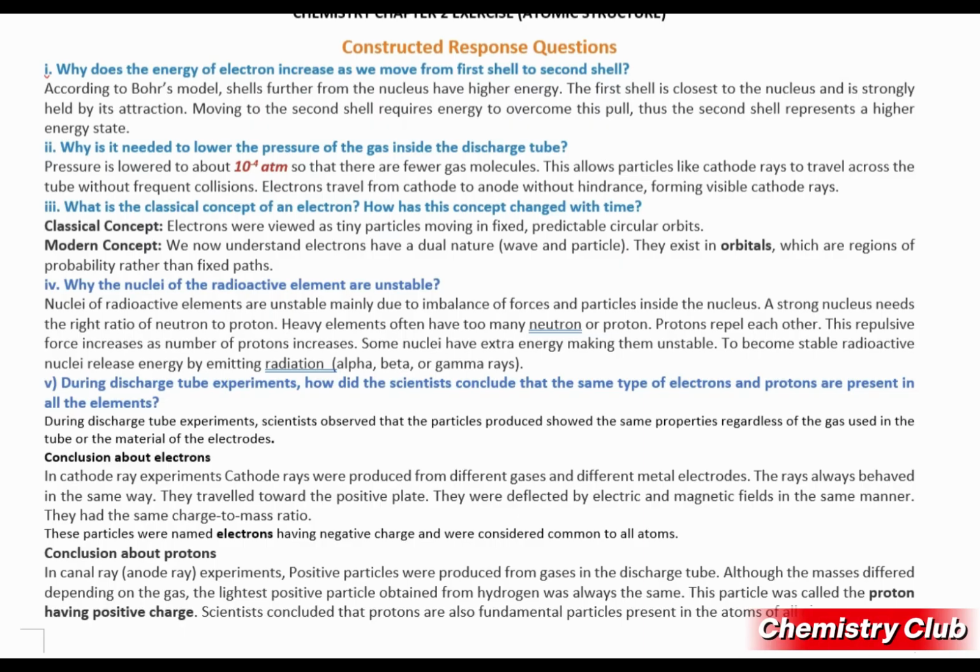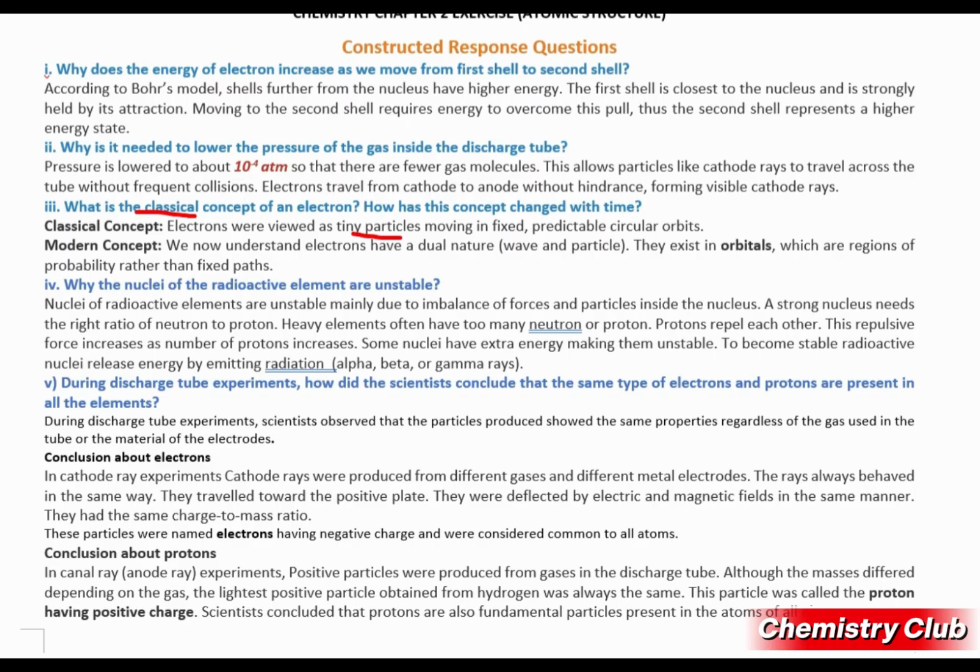So question number 3, what is the classical concept of the electron? Classical means old concept. How did this concept change with time? First of all, we will see the classical or old concept about the electron. Electrons were viewed as tiny particles. They were very small, moving in fixed predictable circular orbits.